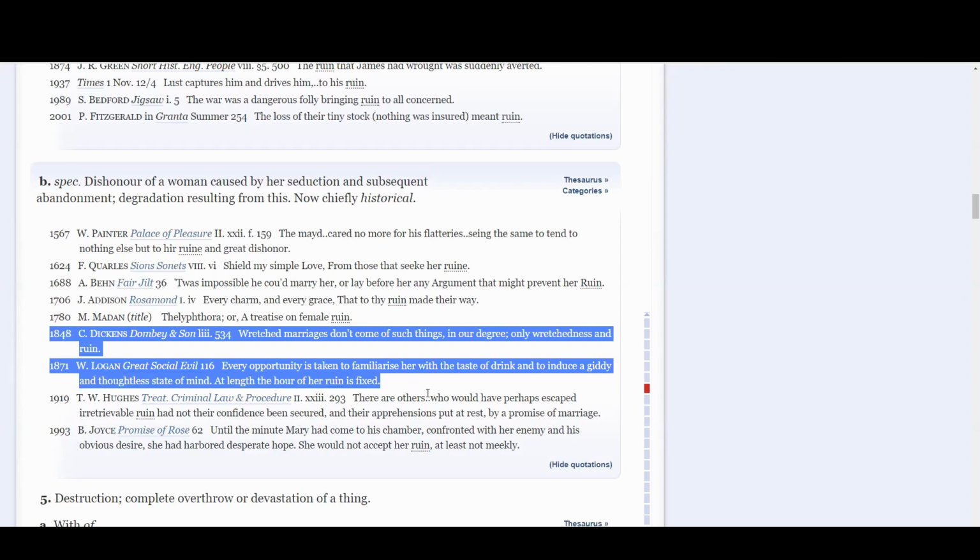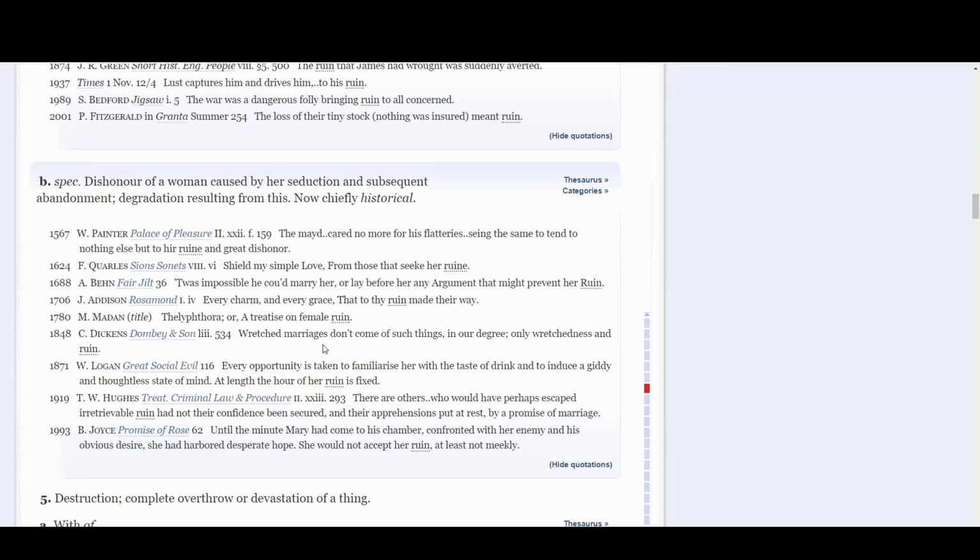So it would have definitely been a meaning of the word that would have existed at the time of Hardy's poem. And in fact, as we're going to see, it's related to a dominant discourse at the time of Hardy's poem. So let's take a look at these two 19th century examples, one from Dickens and one from a nonfiction text by Logan. "Wretched marriages don't come of such things in our degree, only wretchedness and ruin." "Every opportunity is taken to familiarize her with the taste of drink and to induce a giddy and thoughtless state of mind. At length, the hour of her ruin is fixed."